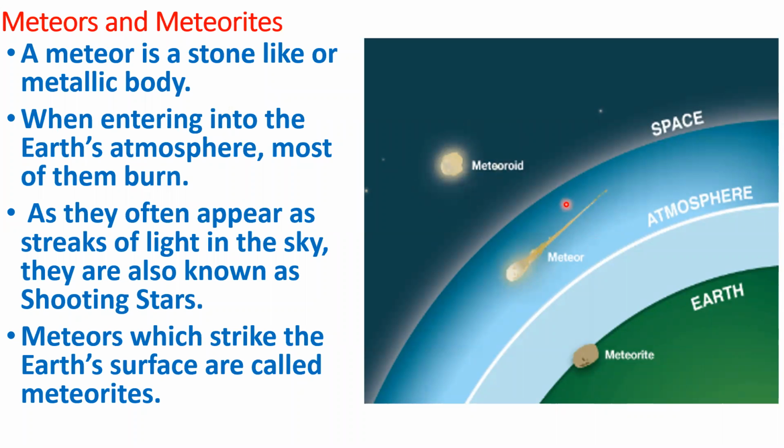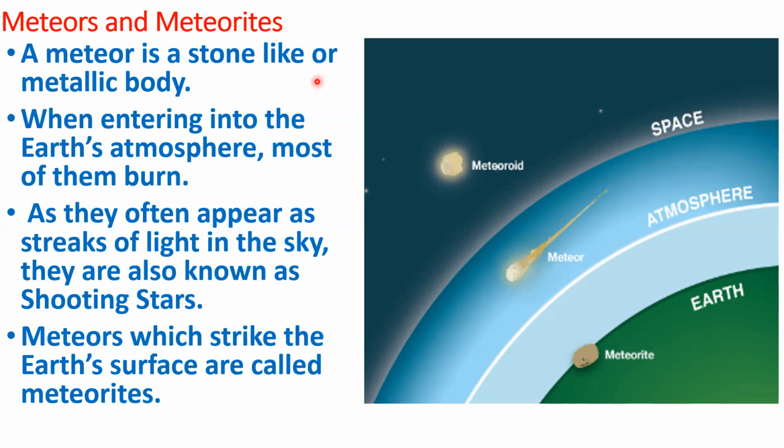Now let us see about meteors. Actually, there are three terms: meteoroid, meteor, and meteorite. And actually, a meteoroid is a stone-like or a metallic body. When it enters the Earth's atmosphere, it is called as meteor. Once it enters the Earth's atmosphere, most of the meteors, they get burned away because of the friction. And when they reach finally the Earth's surface, they are called as meteorites.